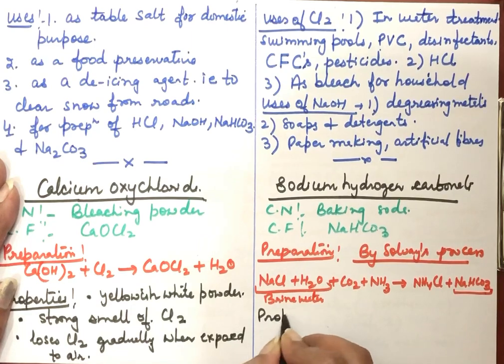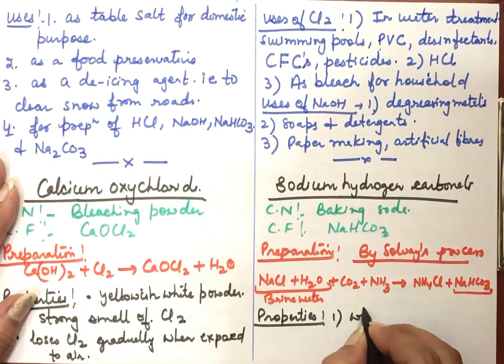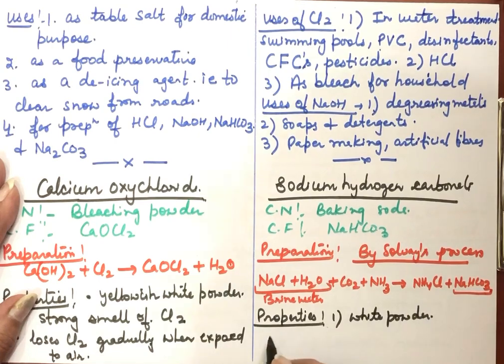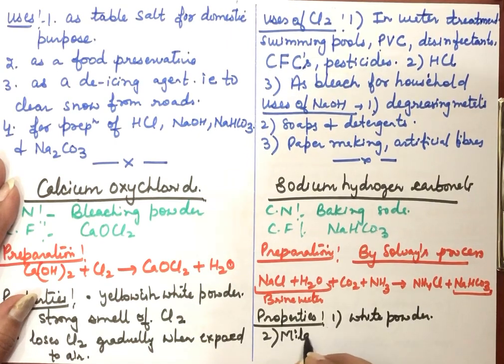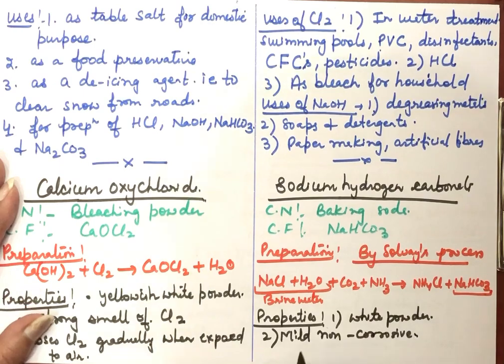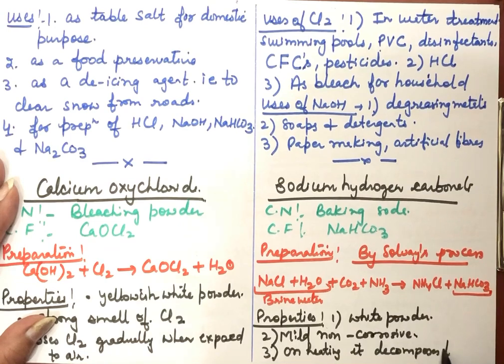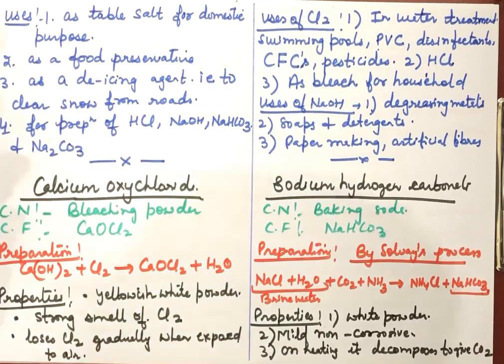Properties of sodium hydrogen carbonate, which is baking soda. This is also white, a solid in powdered form. Then it is slightly corrosive in nature. In mild form it is non-corrosive, but when we take it in pure form, it has a little corrosive action. On heating, this is very important, it decomposes to give carbon dioxide gas.